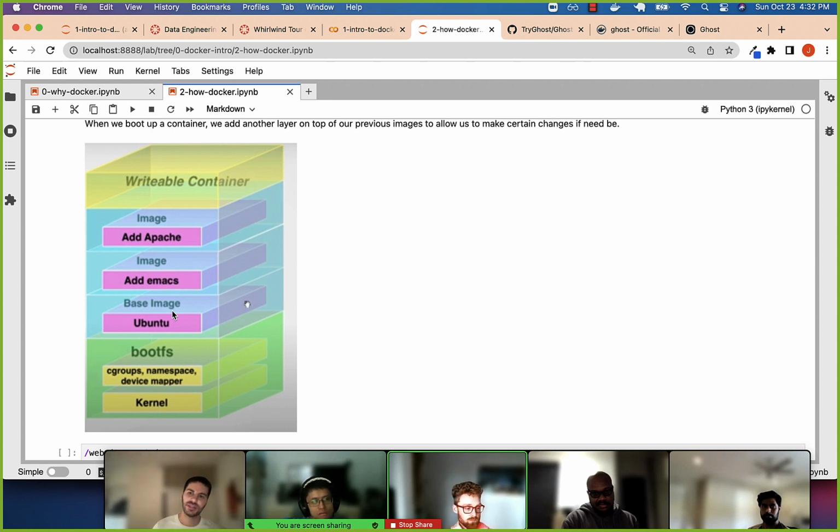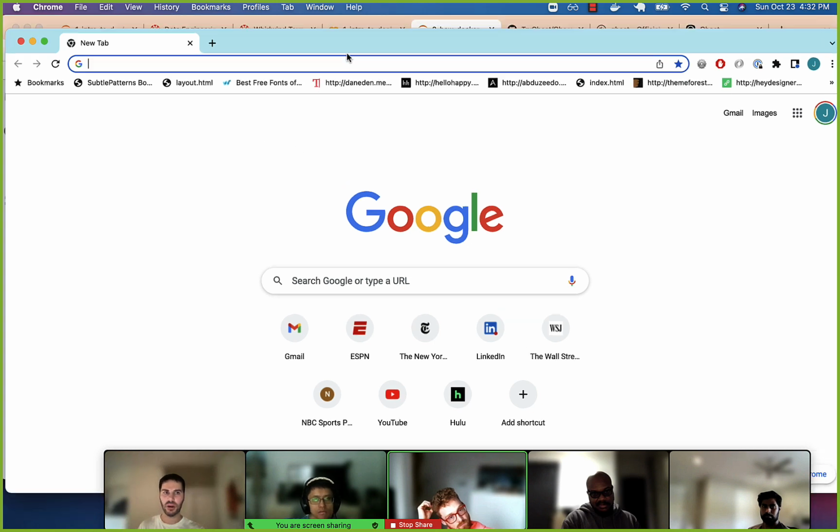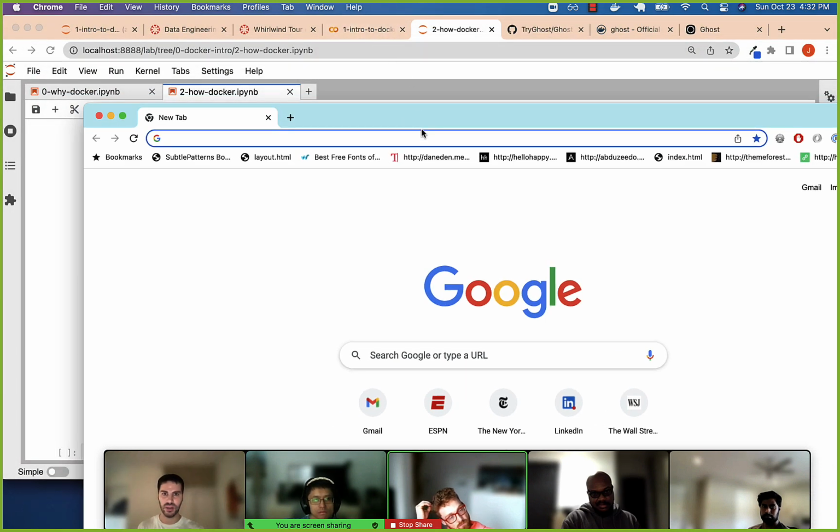This stuff is confusing, going through it, but that's the main technology. An image, what is an image? The image is just a layered set of files. It is the software that you download. When we downloaded Google Chrome, we just downloaded the files on our computer. We can have multiple instances of Chrome running on our computer. Each of these is kind of like a separate container, where this is us running the software.